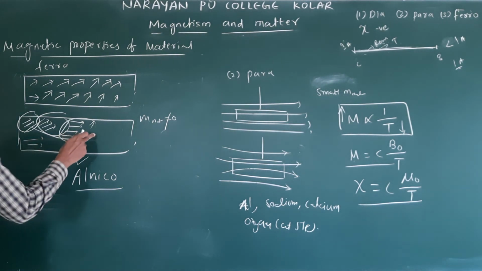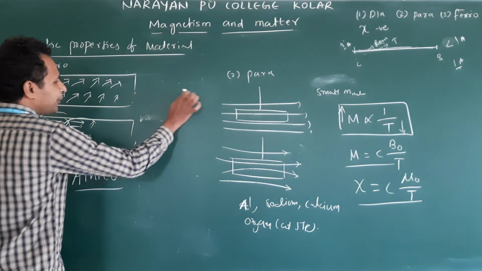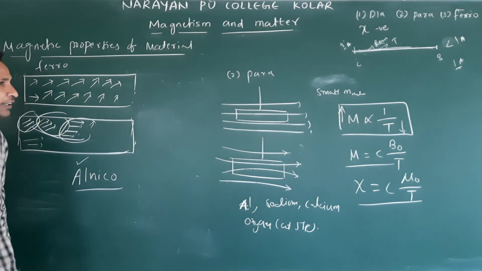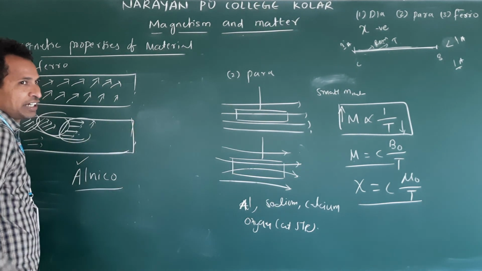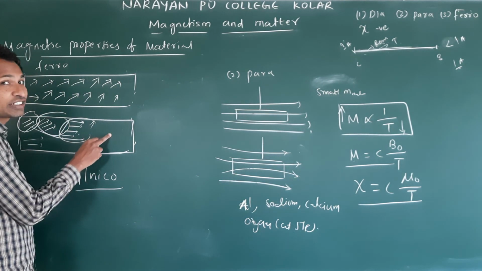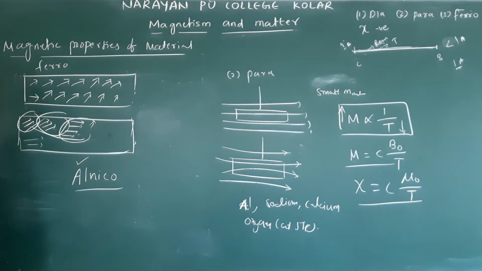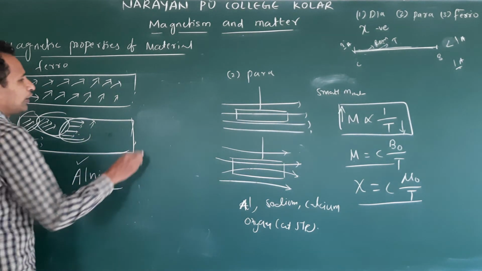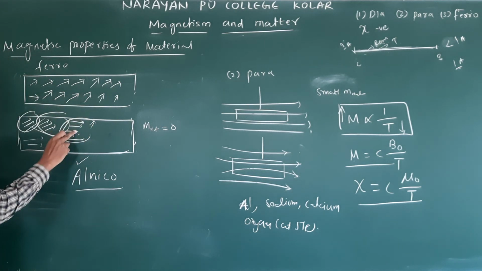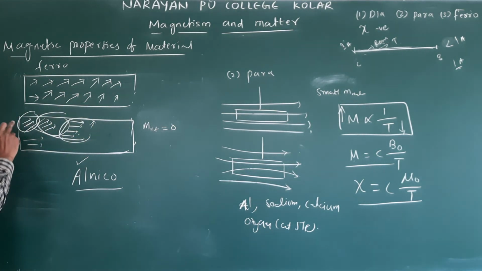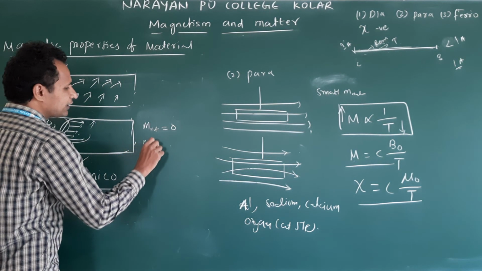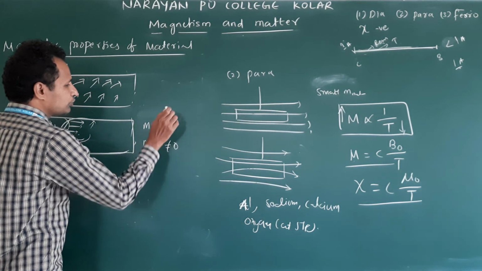Reason: if you place these ferromagnetic materials in a magnetic field, then they get magnetized. If we remove the external magnetic field, they do not lose their magnetic property. Understand? Before, what happens? Let us say M net is 0 because of random orientation of domains. If you place this magnet in a uniform magnetic field, M net is not equal to 0.